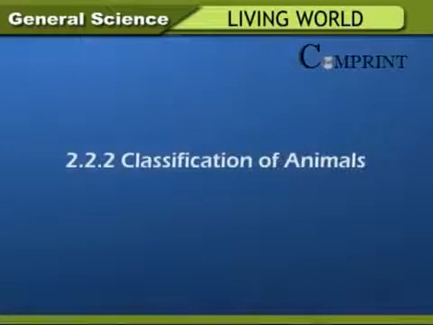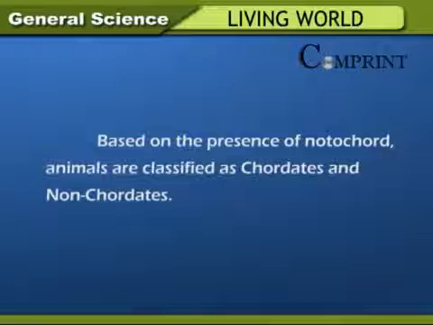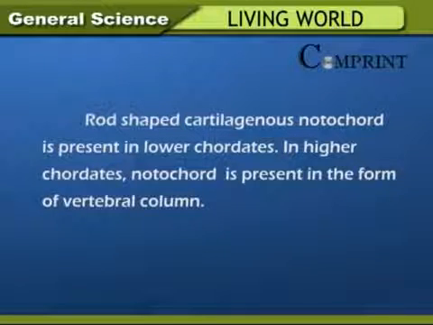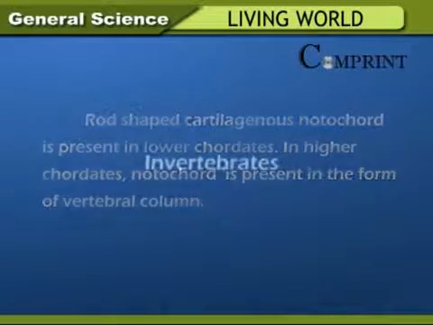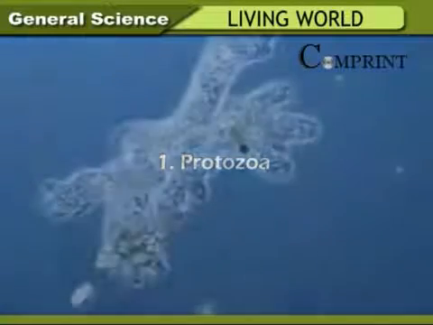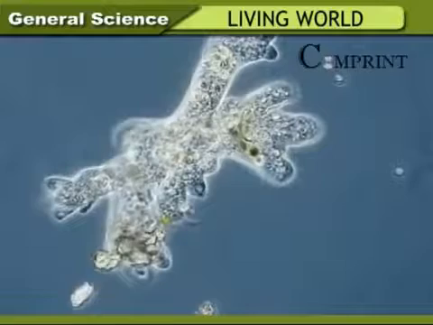Classification of animals. Based on the presence of notochord, animals are classified as chordates and non-chordates. Rod-shaped cartilaginous notochord is present in lower chordates. In higher chordates, notochord is present in the form of vertebral column. Invertebrates. Protozoa. Their body is made up of one cell.